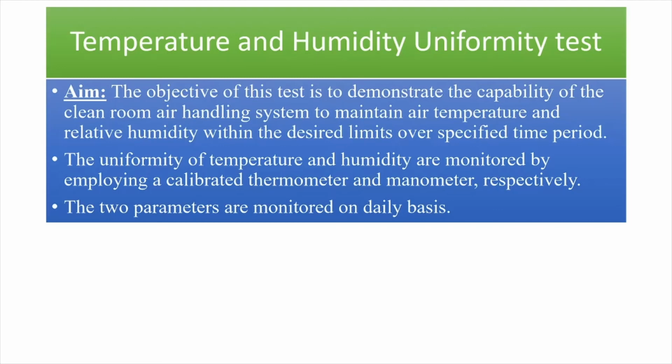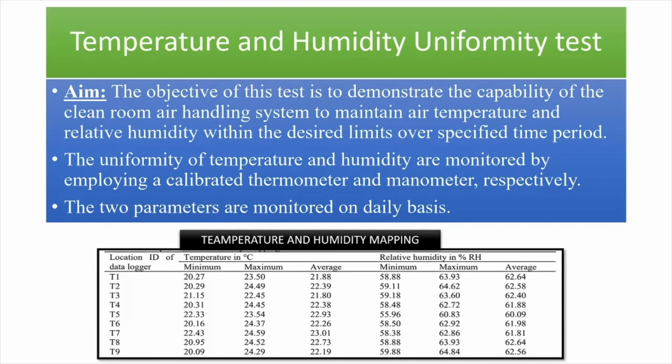The two parameters are to be monitored on a daily basis. Actually, it is to be monitored at an interval of 12 hours, on shift, depending upon the shift time of the industry. Now if we perform the mapping of temperature and humidity, these are the records which have been recorded by the industry.